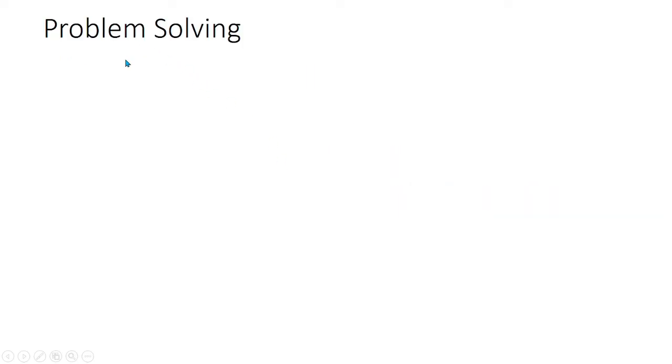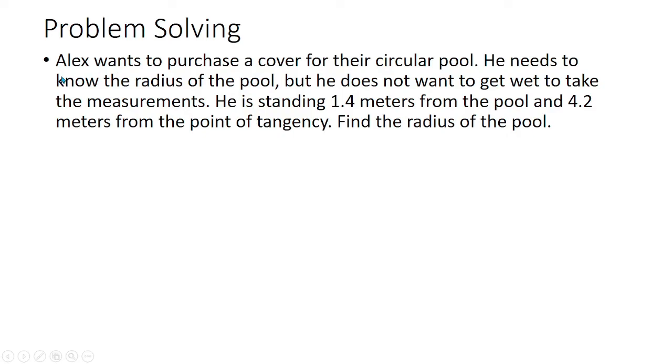And now, for the last one, I'm going to give you a problem similar to the written works that you have. Okay, so it says that Alex wants to purchase a cover for their circular pool. He needs to know the radius of the pool, but he does not want to get wet to take the measurements.